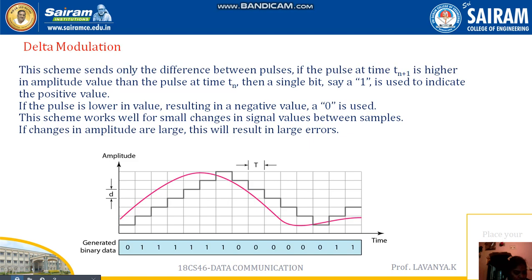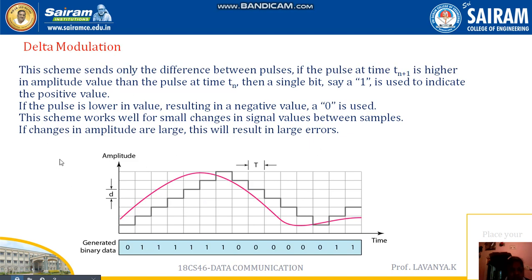Delta modulation is the very simplest modulation technique. It is going to find the value of the signal amplitude for each sample. As well as that, delta modulation is going to find the change from the previous sample to the next sample. See, you look at this, this is the delta modulation diagram.